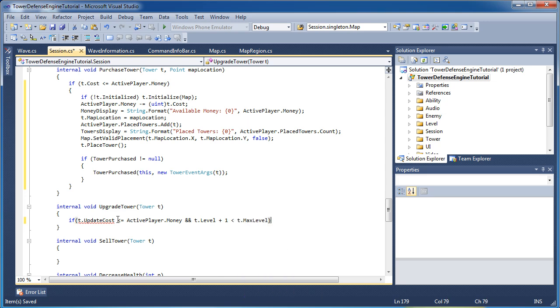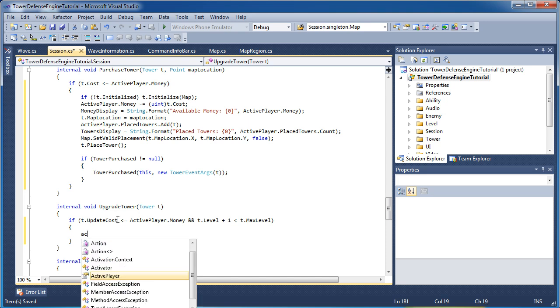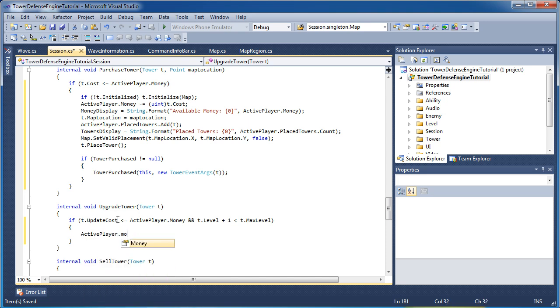We do not want to update our tower if it's going to be past our max level. If those two conditions are met, activePlayer.money -= (uint)t.updateCost.